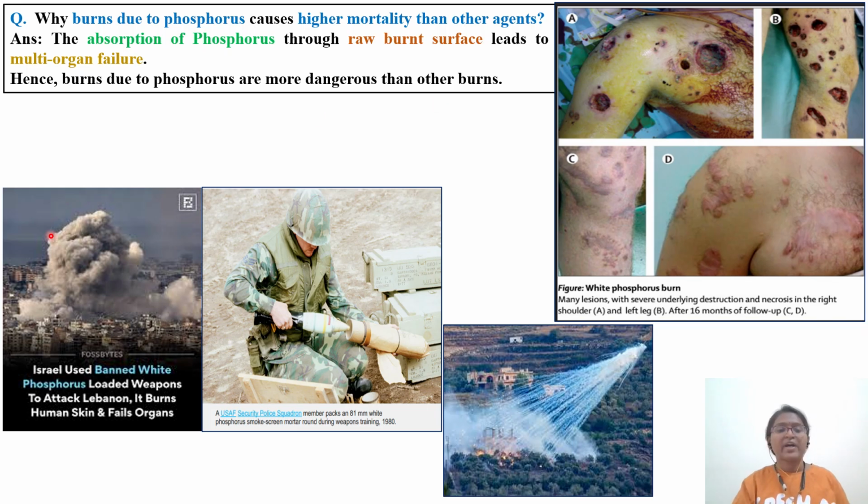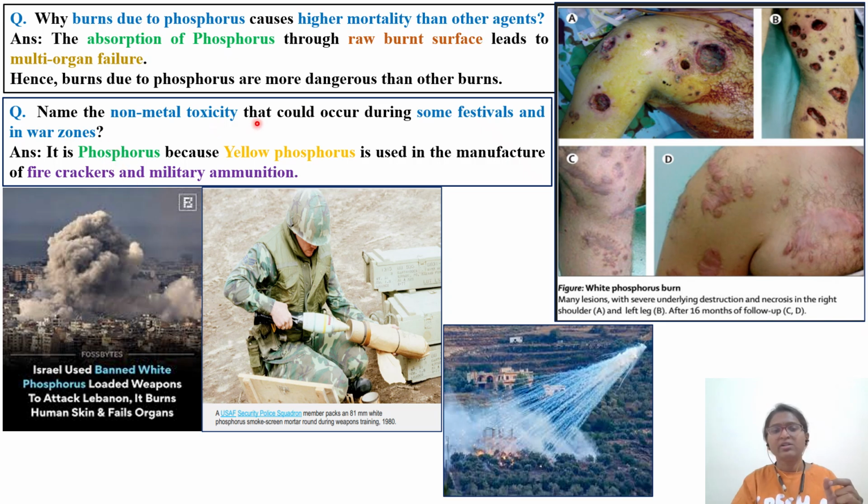This has been banned, but still Israel used banned phosphorus-loaded weapons to attack Lebanon. You can see that this is what they used recently. It burns human skin and fails organs. Here you can see an American soldier filling his arms with this white phosphorus, which was used during the Afghanistan war also. Okay, name the non-metal toxicity that would occur during some festival in a war zone.